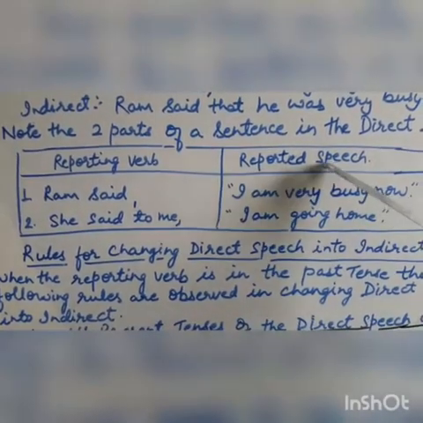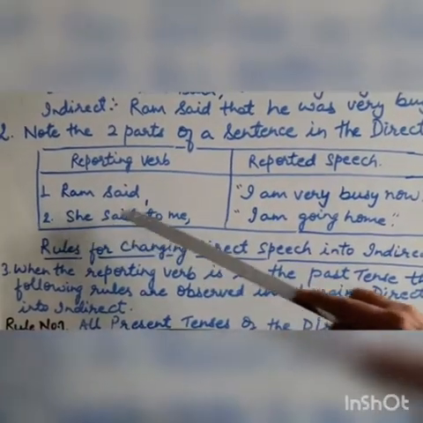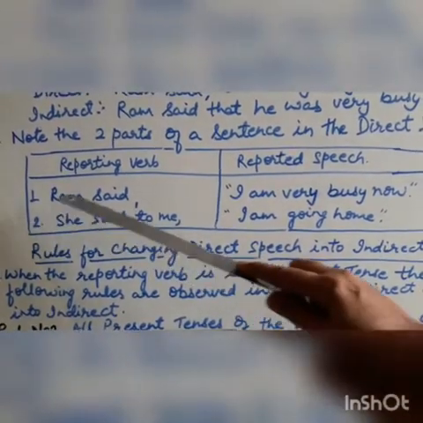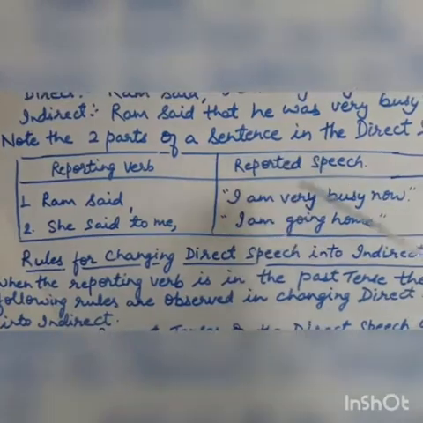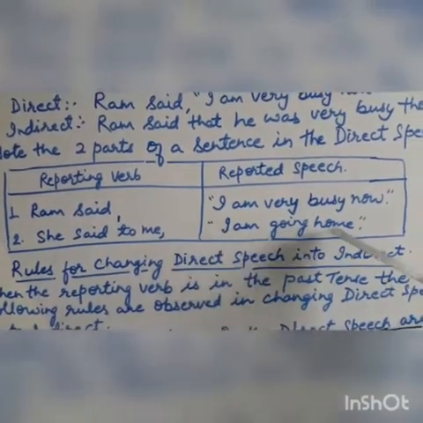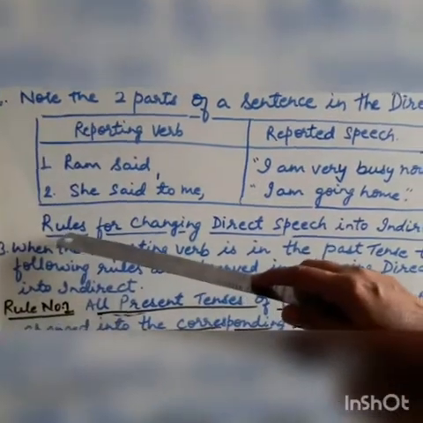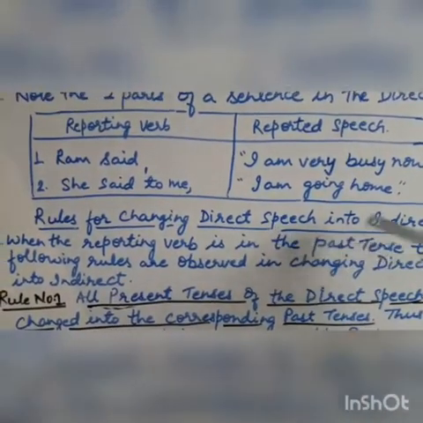Look at another example. She said to me, "I am going home." She said to me is the reporting verb, and the later part, I am going home, is the reported speech.